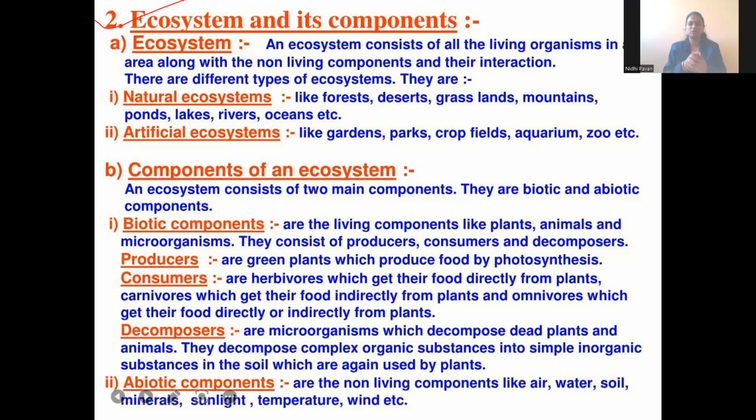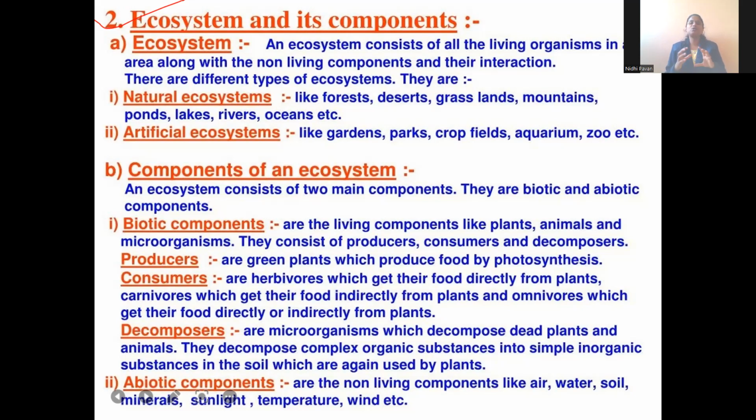So here we have two types of ecosystem. The first one is natural, which is produced naturally without the intervention or involvement of human beings. Examples: forest, desert, grasslands, mountains, ponds, lakes, rivers. All these are not prepared by man. They originated from nature only. That is why these are examples of natural ecosystems. The next one: gardens, parks, we can say the water world. All these are produced or constructed by human beings. So these are called artificial ecosystems, right?